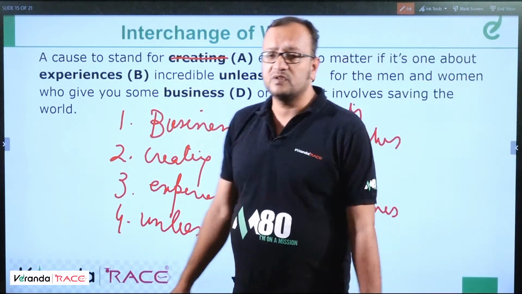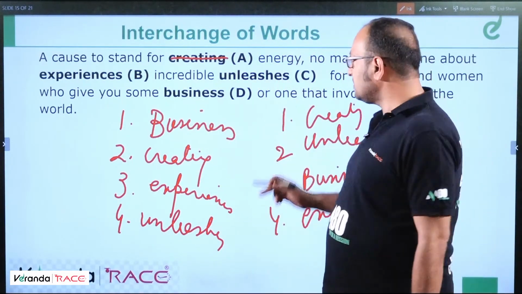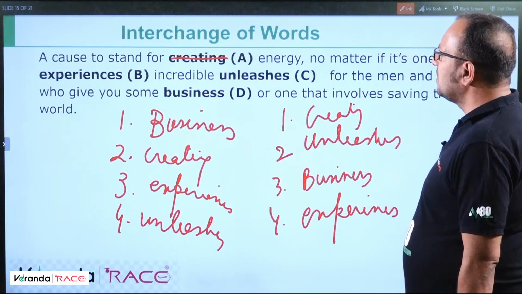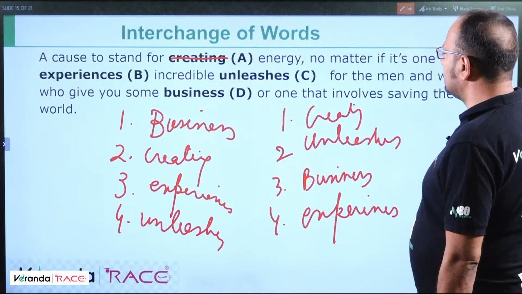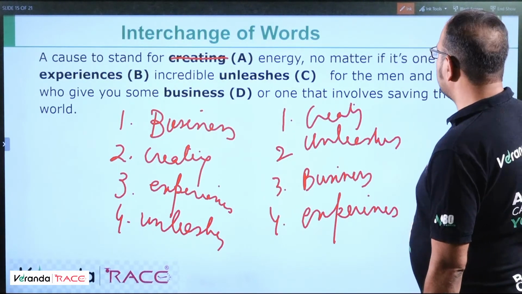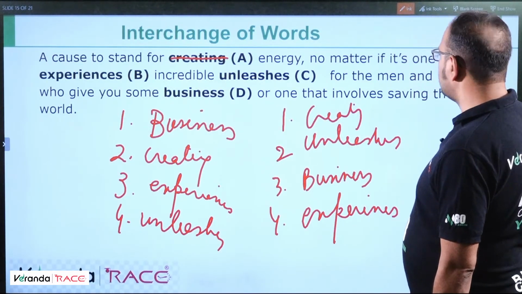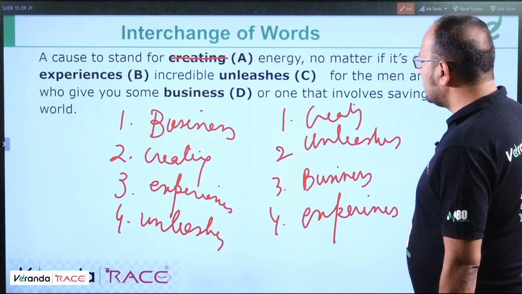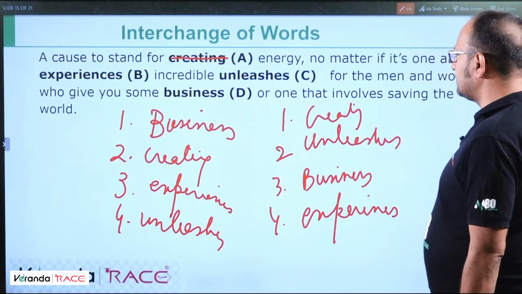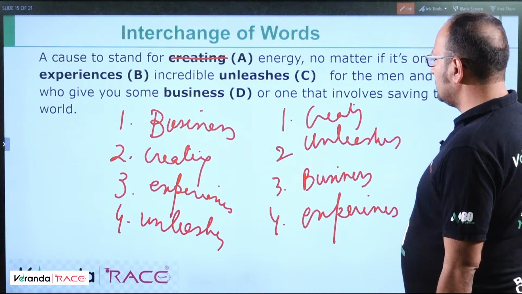So this question is a challenging one, students. I think you need to give the answer in the comment box. We'll go back to the previous question, because this unleashes thing is not helping us. A cause to stand for dash energy, for business energy or creating energy, no matter if it's one about the experiences, about creating incredible experiences for the men and women who give you some unleashes, or the one.